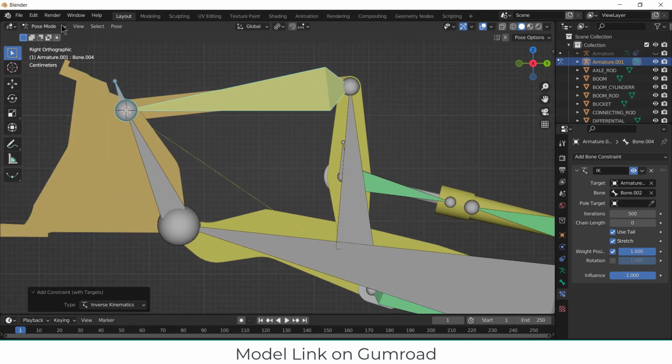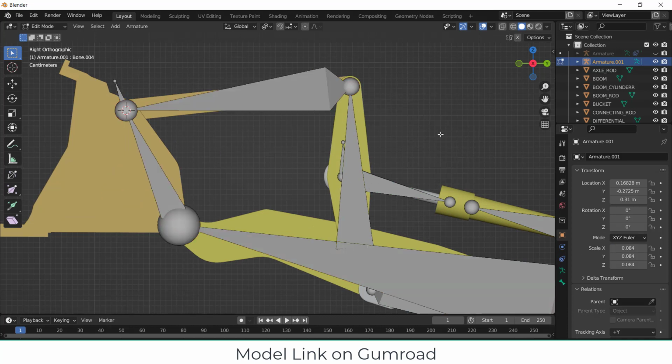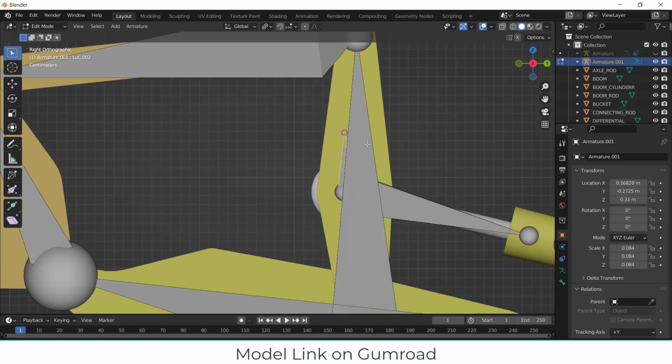Okay, now go to the edit mode. Click on Alt H to see all the bones. Now, what we are going to do is parenting. So select this bone, and by pressing Shift, select this. Now press Ctrl P. Click on Keep Offset.